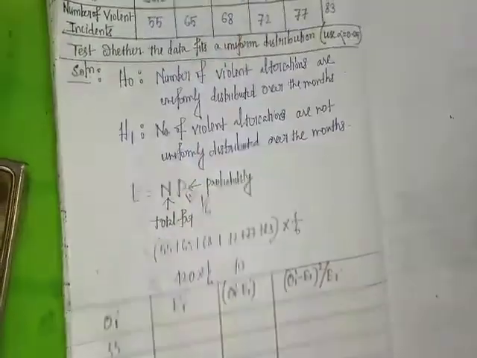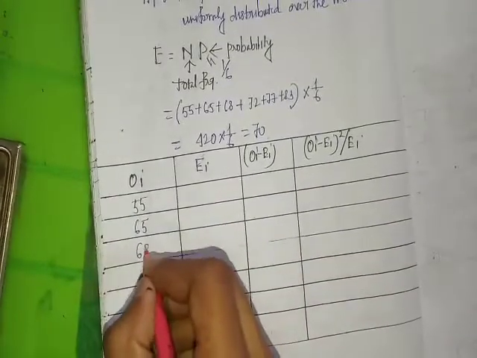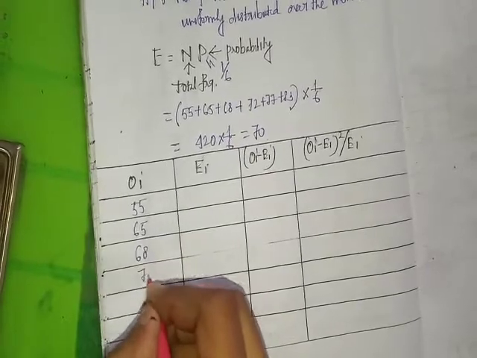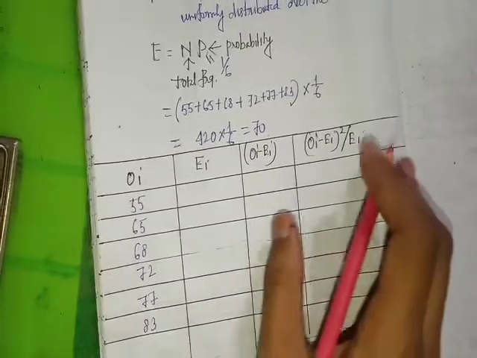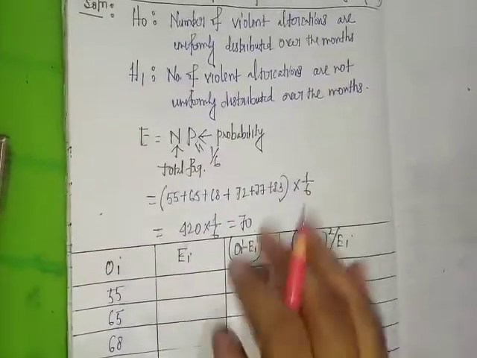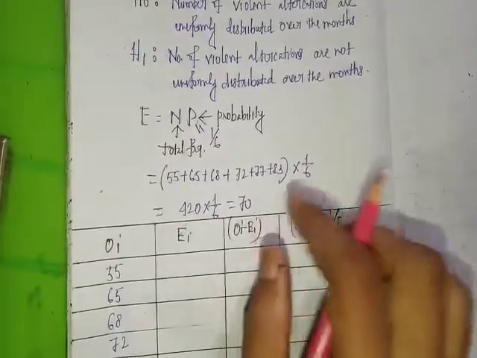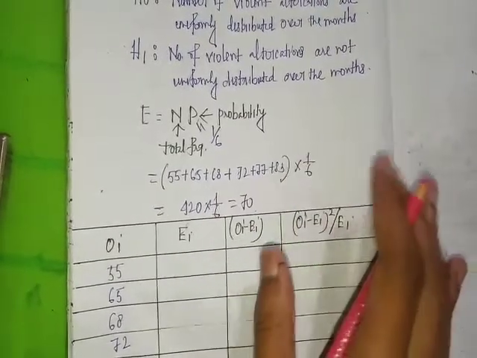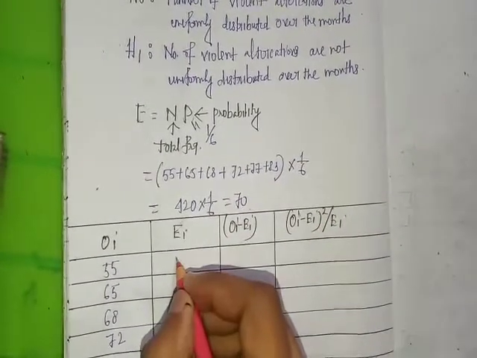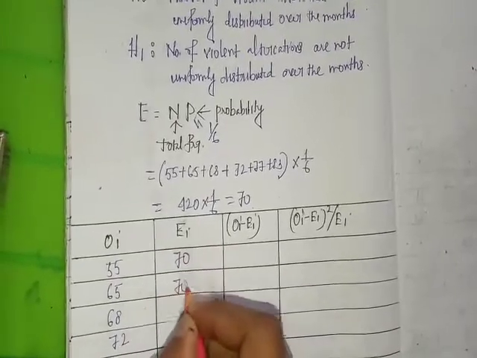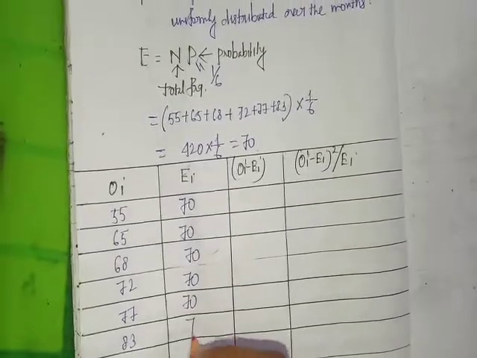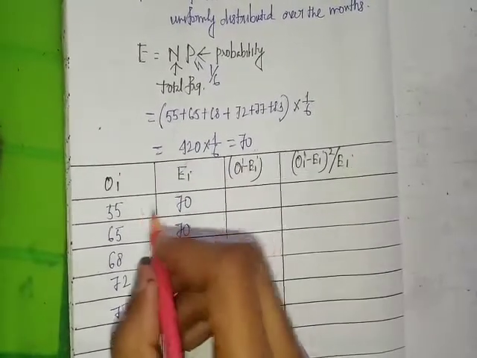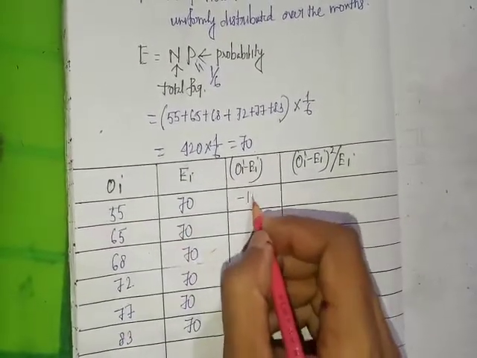Expected frequency: since this is a uniform distribution, all expected frequencies are equal, so 70, 70, 70, 70, 70, 70. Y minus EI: 55 minus 70 is minus 15.